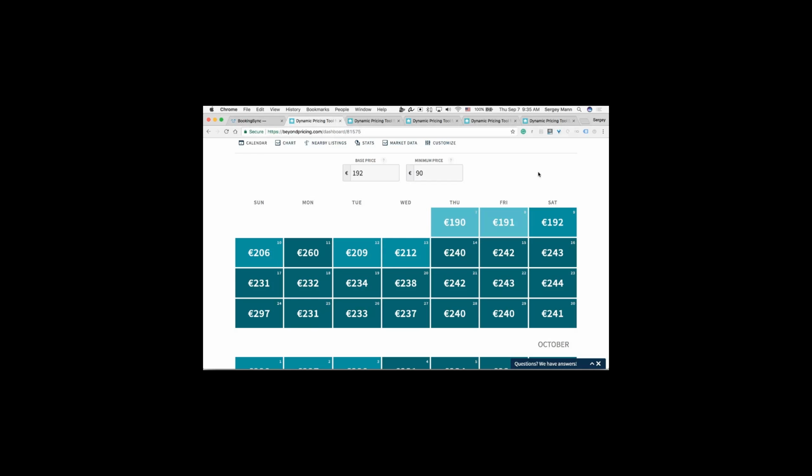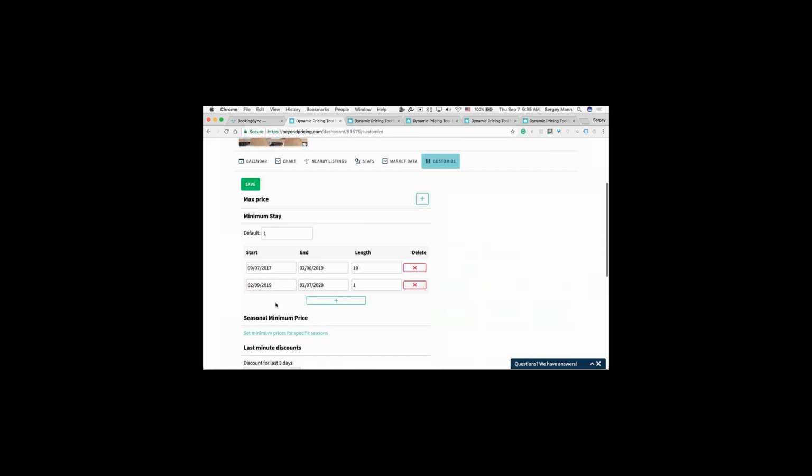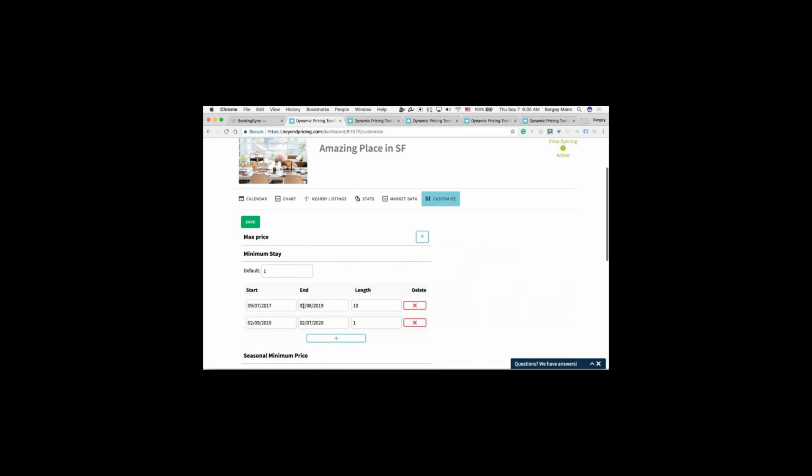I have one more question. When you go into customize, say there's a rate period where you want to drop your minimum stay, will that override what's set in BookingSync? For instance, if BookingSync is set to a 7-night minimum and you recognize that you're open for that time period and you want to drop it down to a 3-night minimum, if you make that change in BeyondPricing, will that carry through to BookingSync for online booking, or do we change it in BookingSync as well?